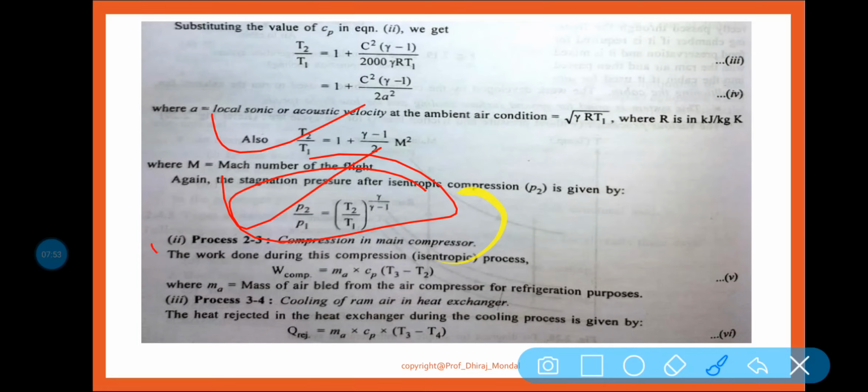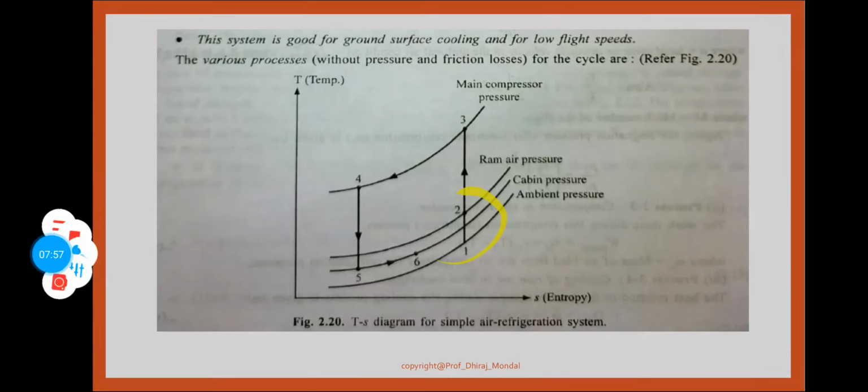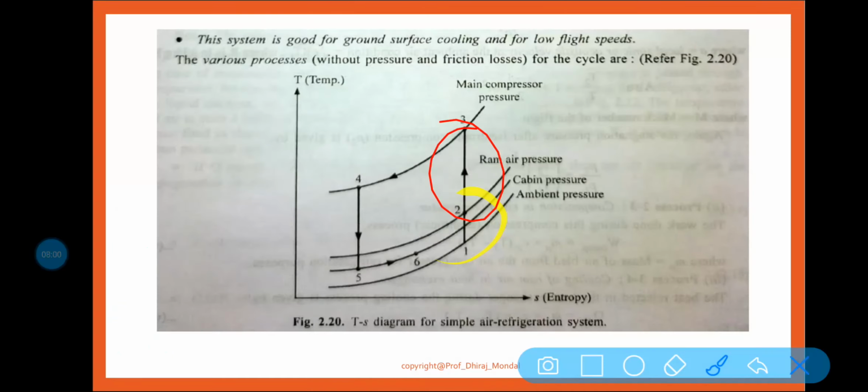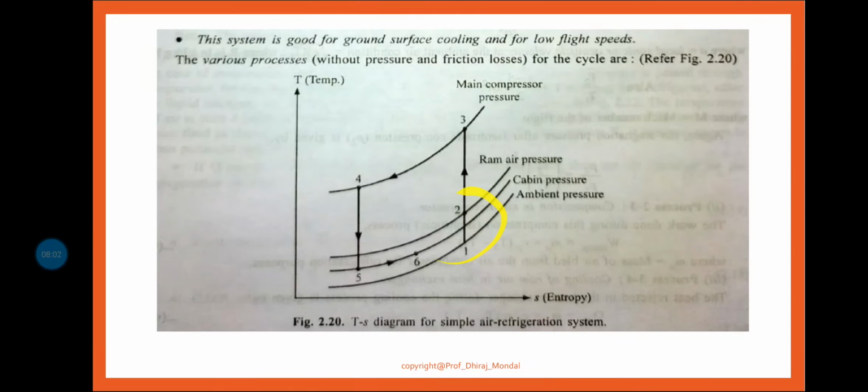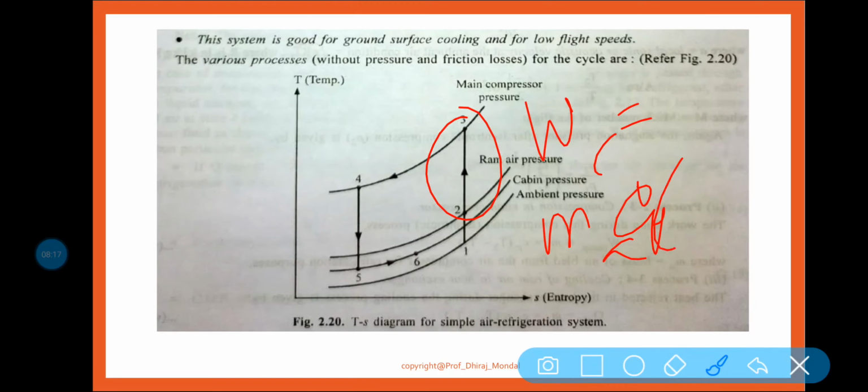Now in case of process 2 to 3, this is your process 2 to 3. So in case of process 2 to 3, what happened? It is your compression. So the compression work done is the mass flow rate into Cp into delta T, that means T3 minus T2.